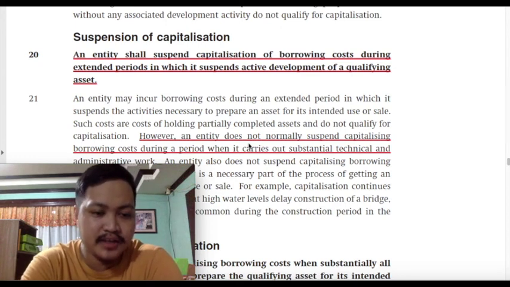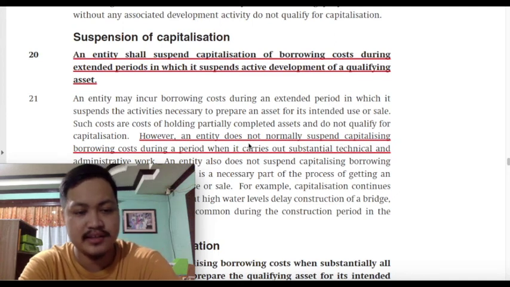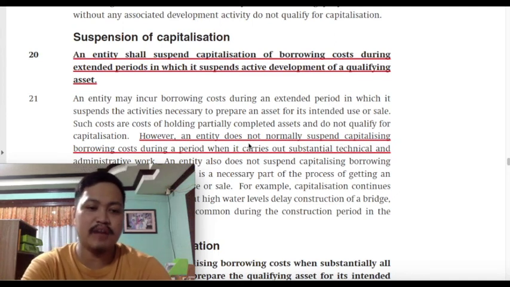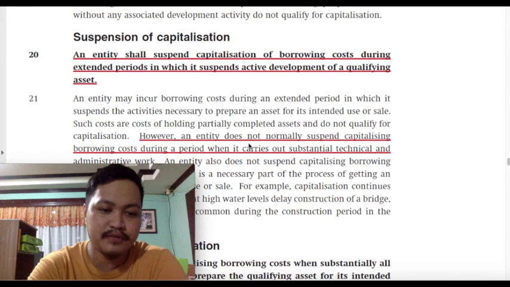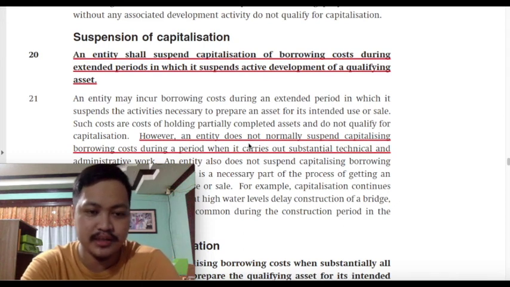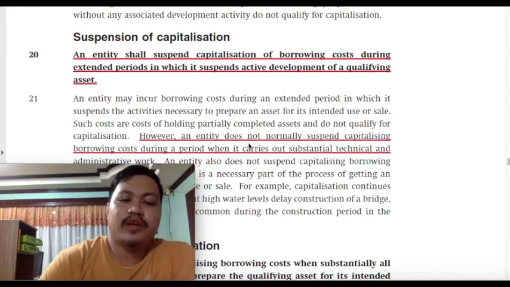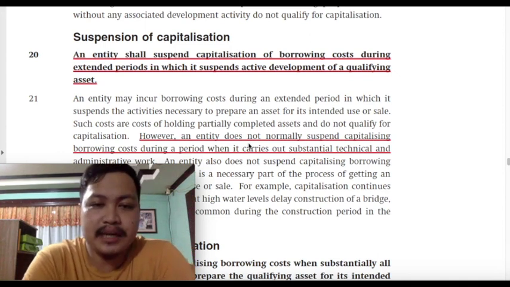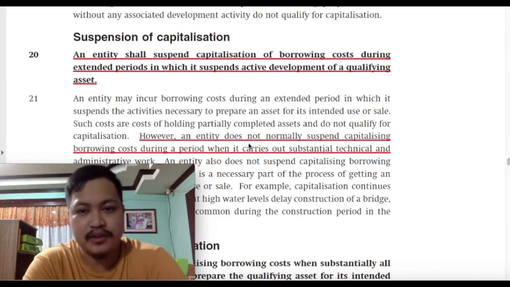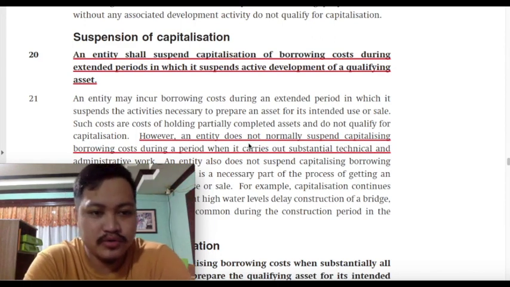If the funds remain idle, class, if we will have to pay interest, but we did not pursue any progress or development to the qualifying asset, then the interest that we will have to pay should not be included as part of the cost of the asset. It should be reported as an expense. So again, to answer the question, when do you suspend capitalization of borrowing costs? You do that when there are extended periods in which active development of a qualifying asset are also suspended.